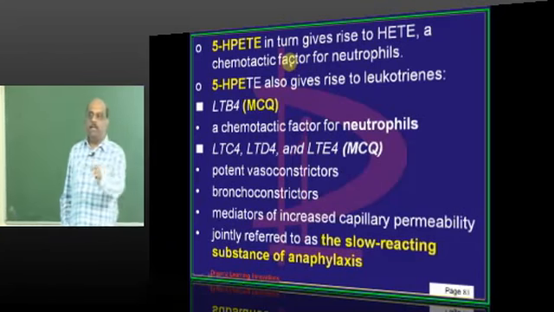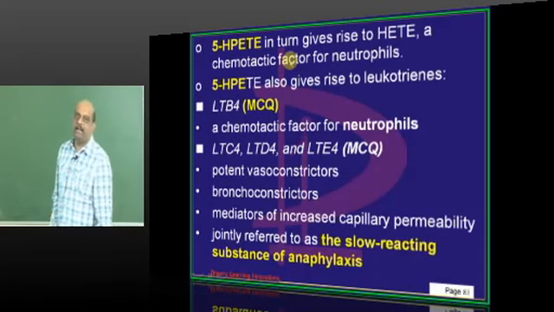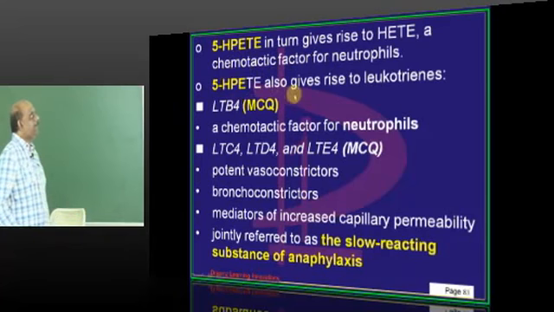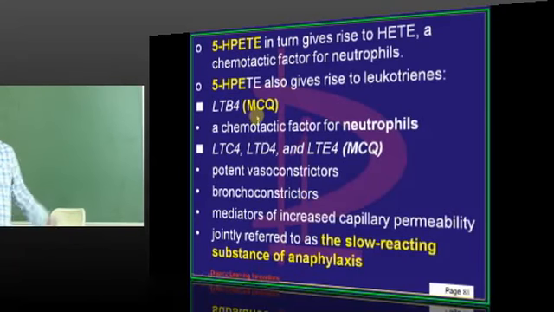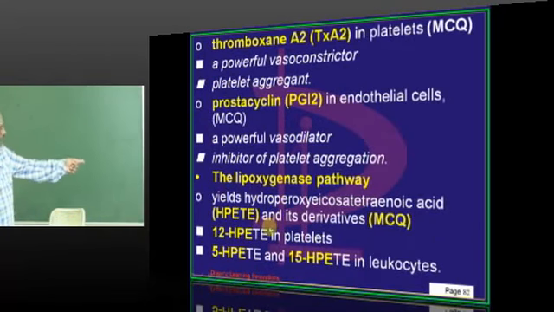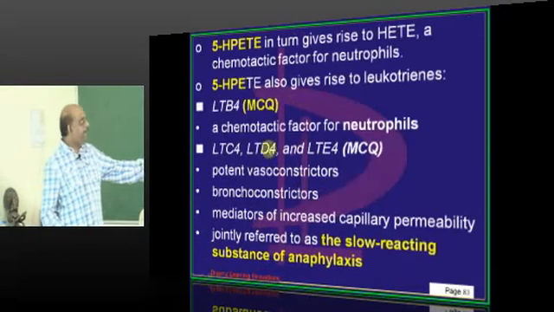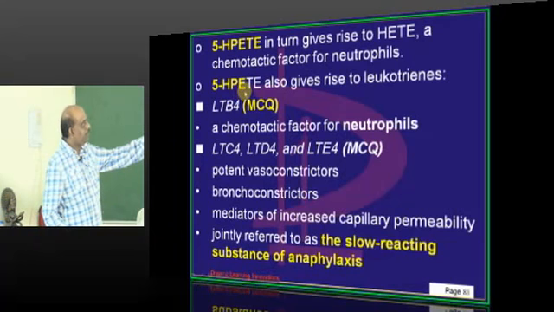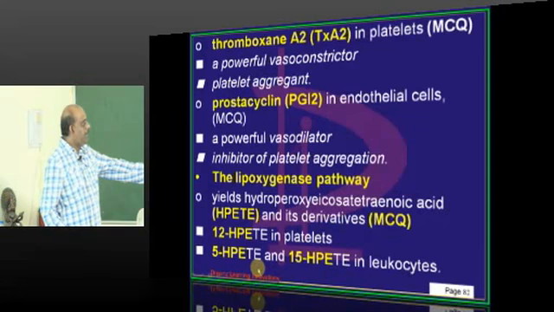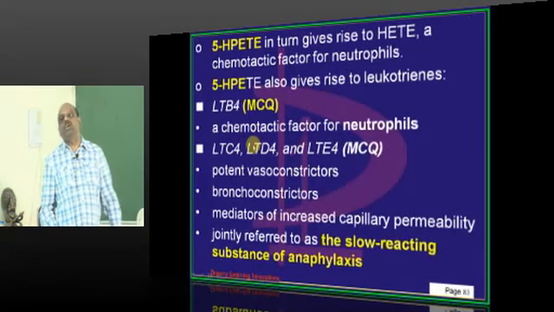It is a neutrophil chemoattracting factor, chemotactic factor is what you have to ultimately remember. Then this 5-HETE has children, leukotrienes, ultimately. So to summarize, arachidonic acid gives rise to 5-HPETE, and 5-HPETE gives rise directly to leukotrienes.